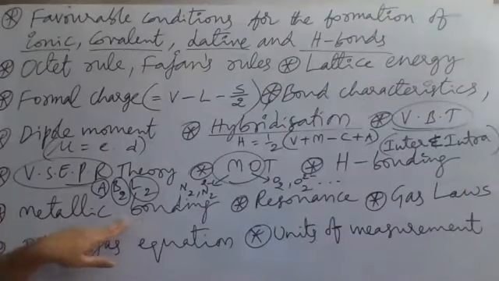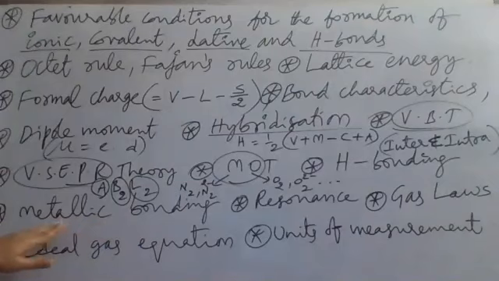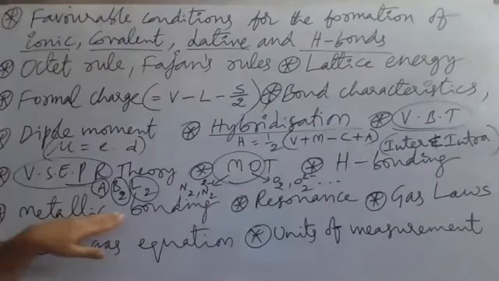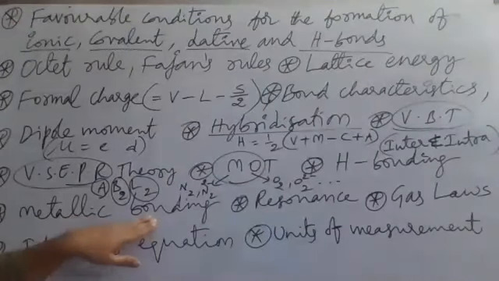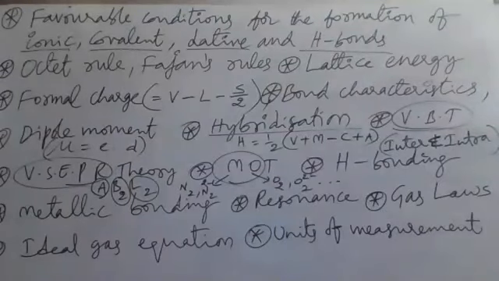Metallic bonding. In this metallic bonding, the concept you can get from the net. If you don't find it in the material, you can find metallic bonding on the net. I have already explained it in class, in the hydrogen bonding lecture 2 or so, where I gave the metallic bonding explanation. You can go to my YouTube channel and watch it if you want.